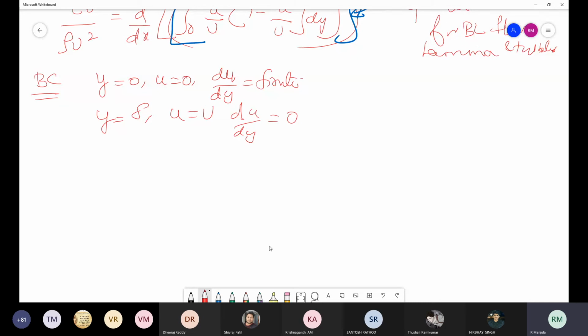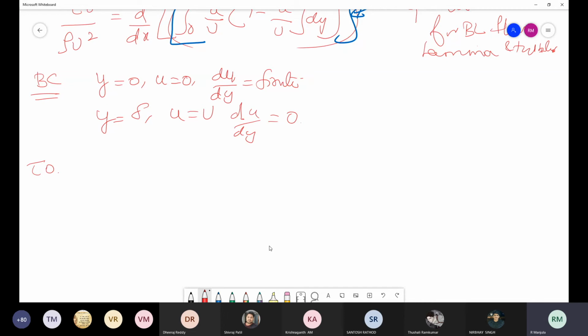Therefore, the shear force tau naught for a given velocity profile in the laminar, transition or turbulent zone can be obtained.